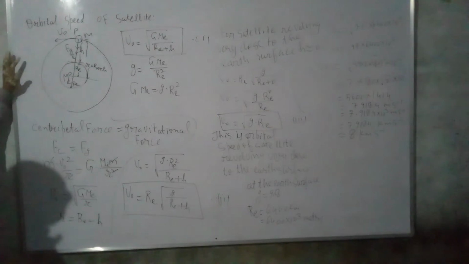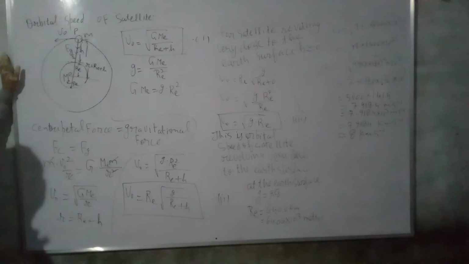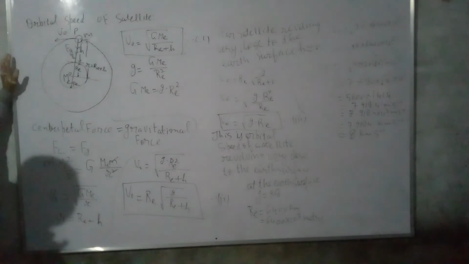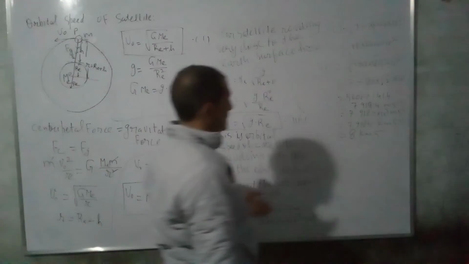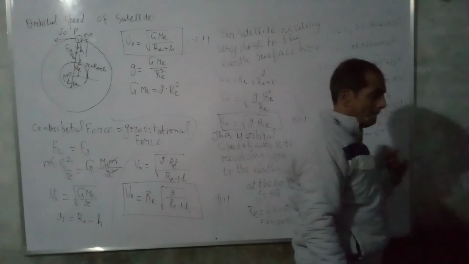So a particle can be considered as a satellite. This satellite revolves with speed 8 kilometer per second.